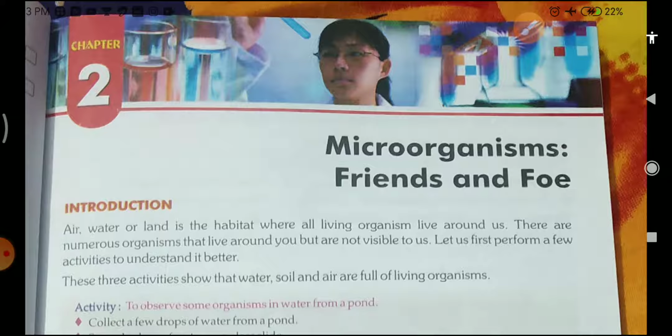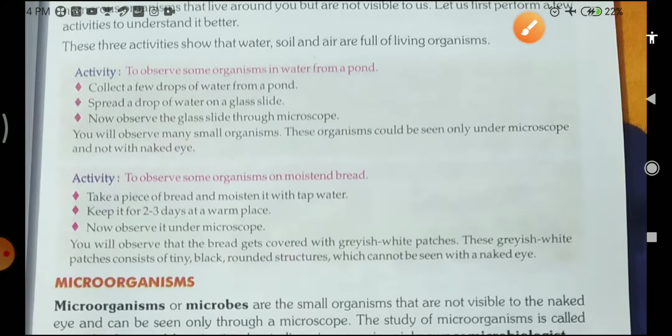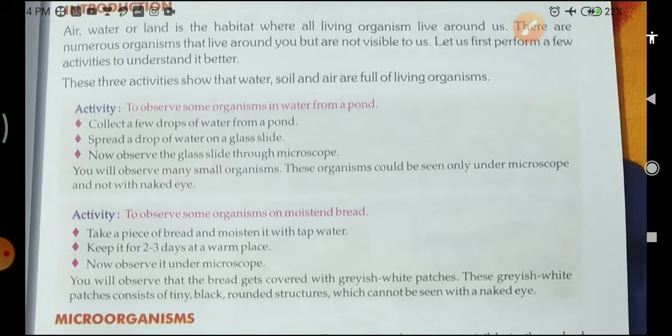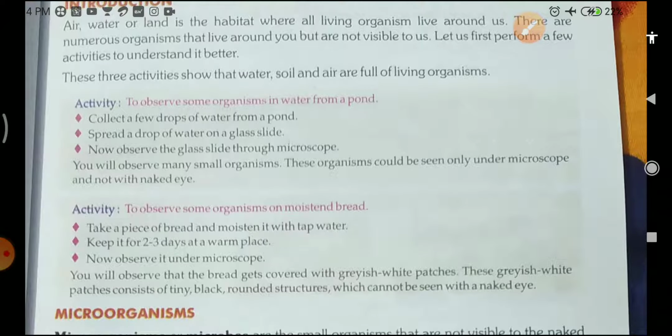There are numerous organisms that live around you but are not visible to us. Not visible to us means we cannot see them. Many organisms are present around us but we cannot see them. Let us first perform a few activities to understand it better. With the help of these experiments you can better understand what microorganisms are and how you can see them.